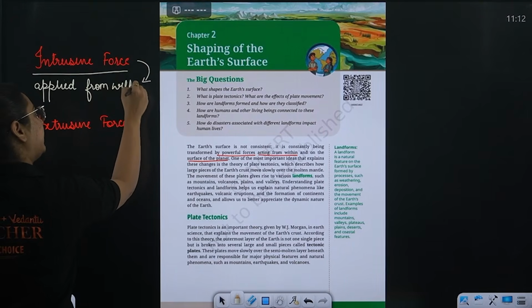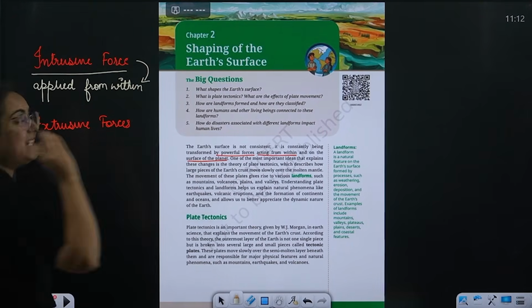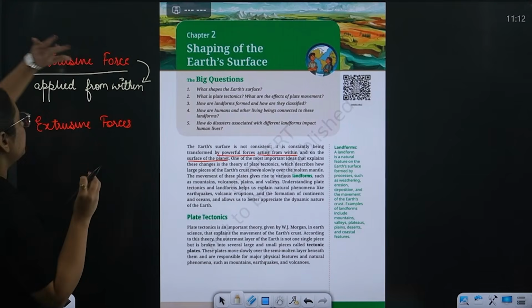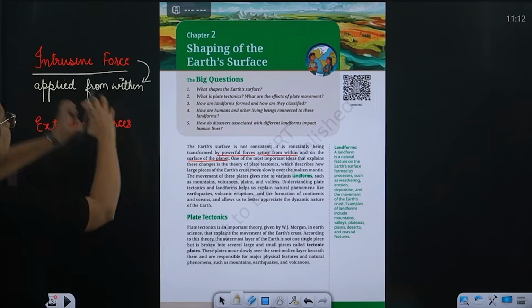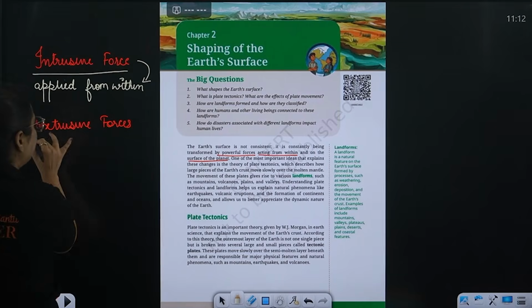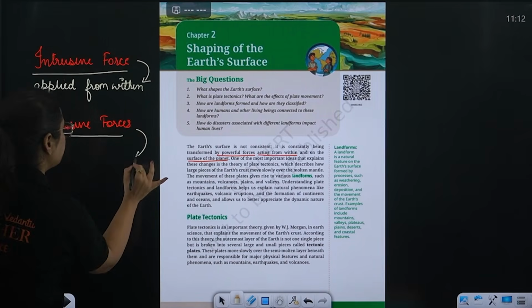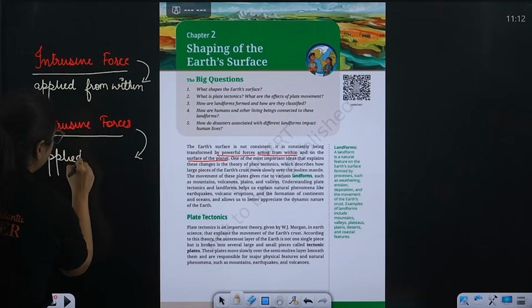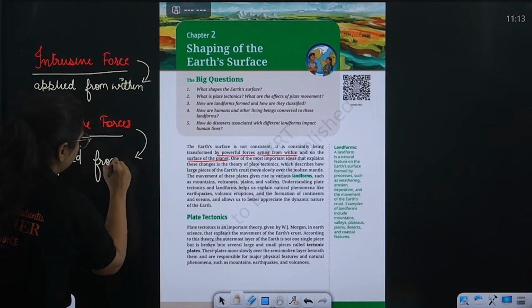You will understand everything. Meanwhile, we proceed with the explanation. So, intrusive forces are the forces that are applied on the surface of the earth from within. Right? However, extrusive forces are the forces that are applied from outside of the earth.